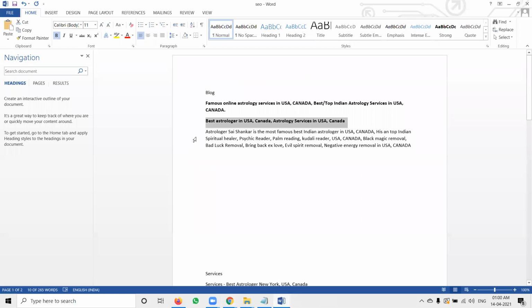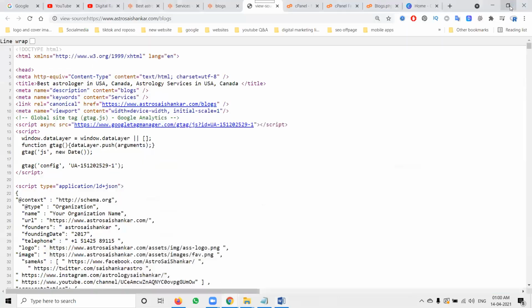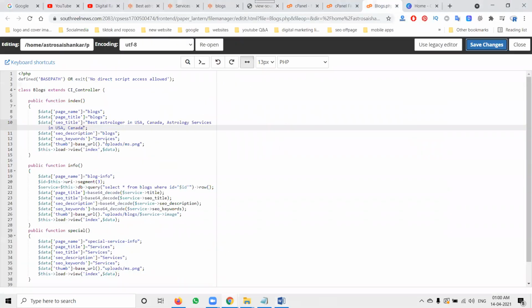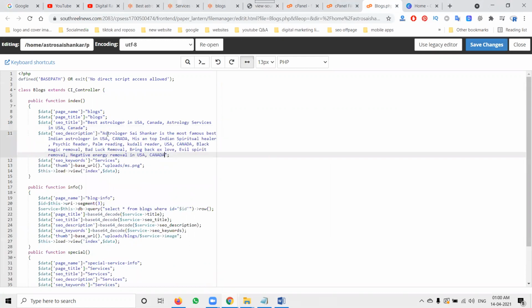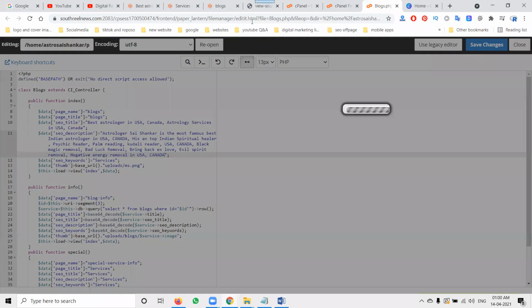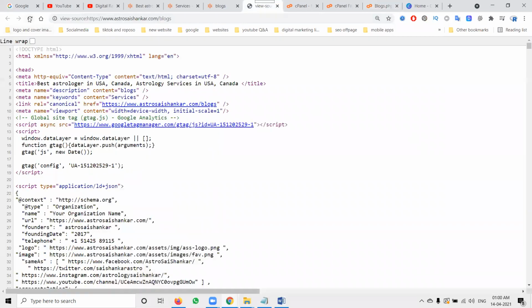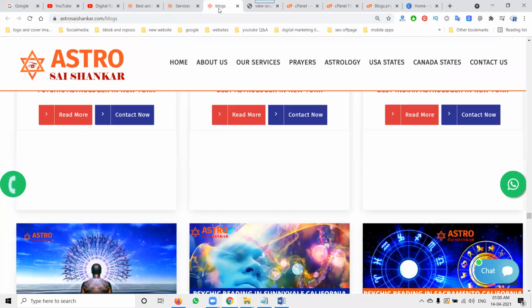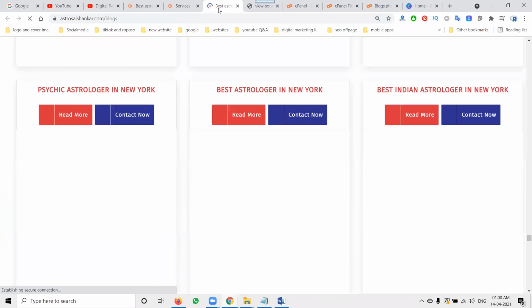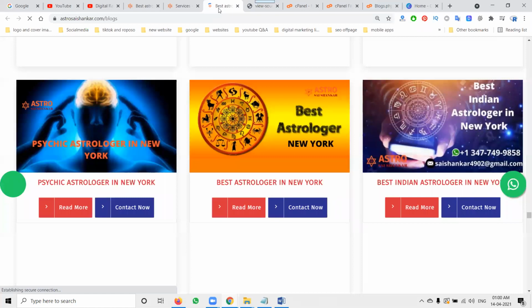Next, we can implement the description. Based on the option, we have to use the particular content. So the description goes here. It's just changing, and you can refresh the content. Immediately the updated content is reflected here. Previously it was blog. Now you can refresh it, and the content is updated for that particular page. The content will be highlighted on the blog option.